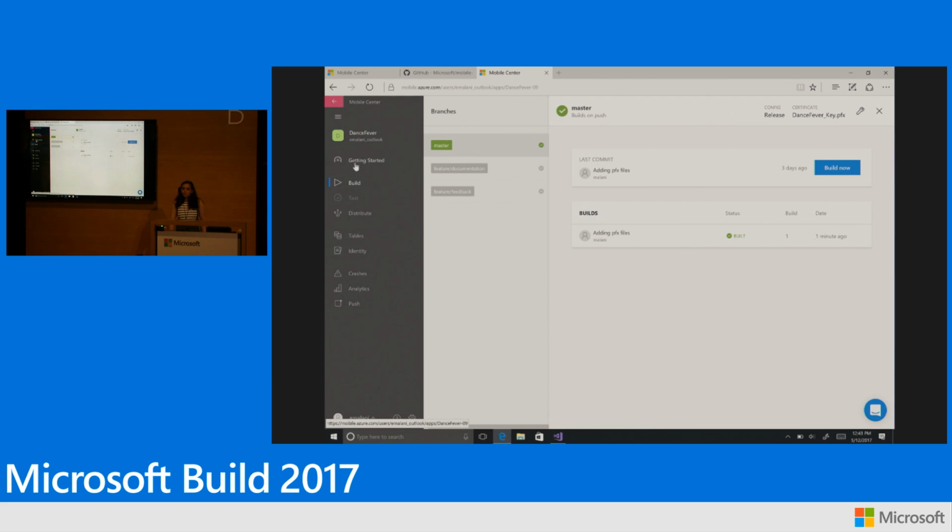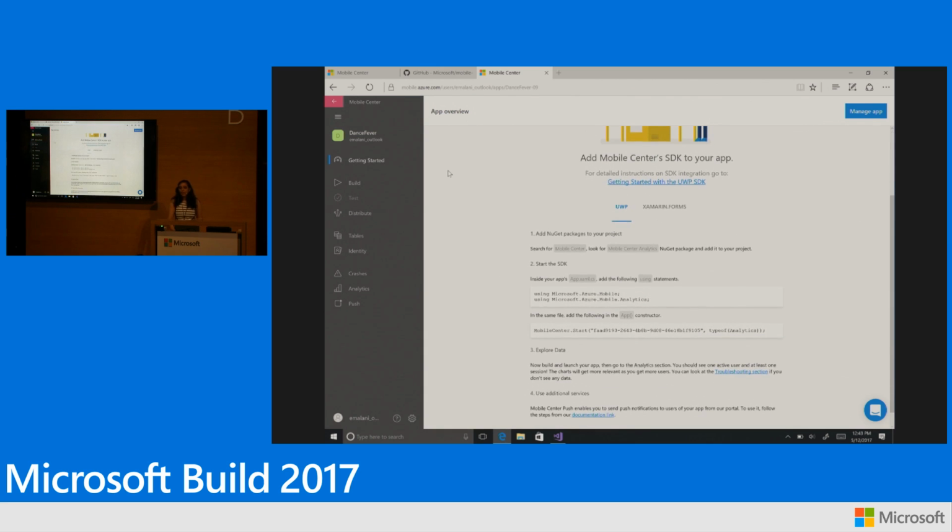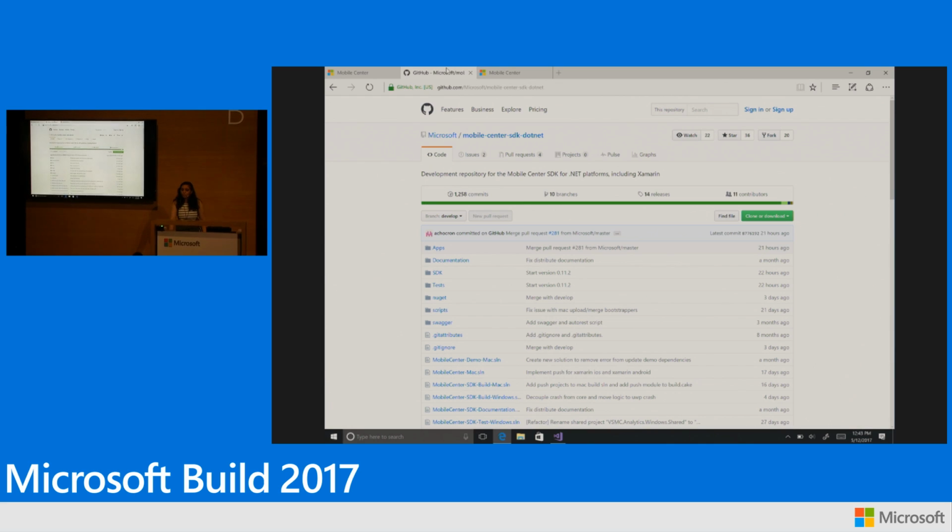And the getting started instructions that we saw earlier will exactly tell you what you have to do to get started with Mobile Center SDK in your app. It's very simple. I mean, just 3 or 4 different steps, and I bet you will be able to set up our SDKs in just a few minutes. All our SDKs are open source on GitHub, so you can go check out the code, different APIs that we have for each of the services, and integrate in your app.